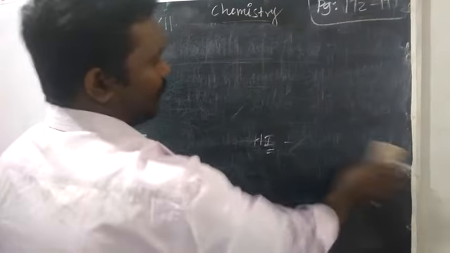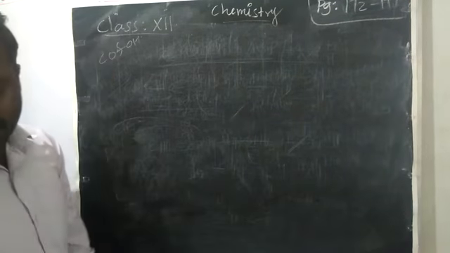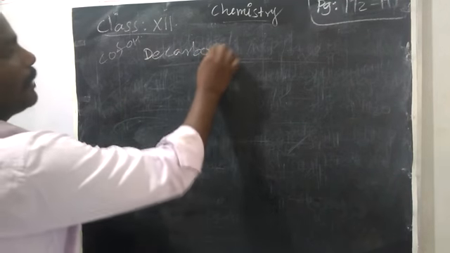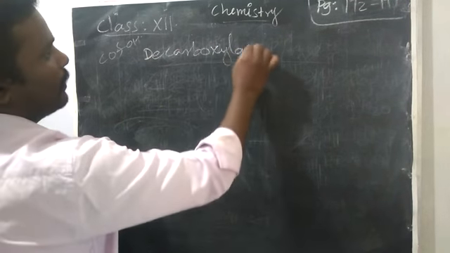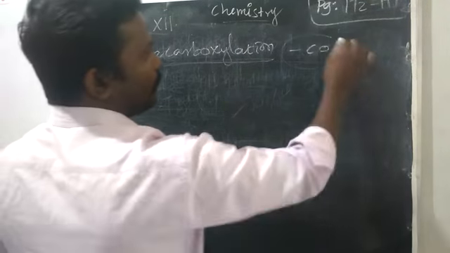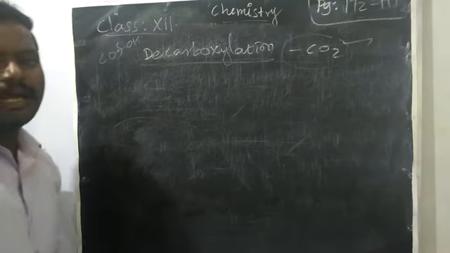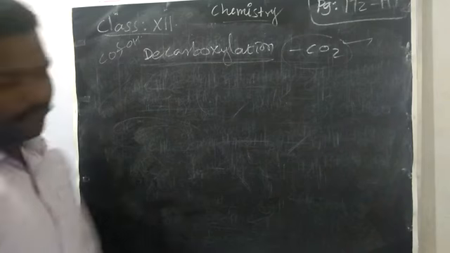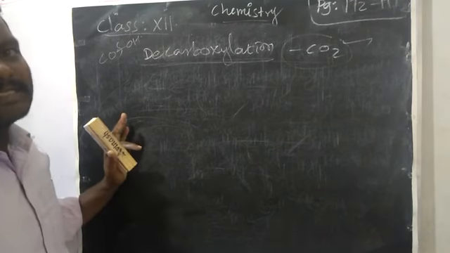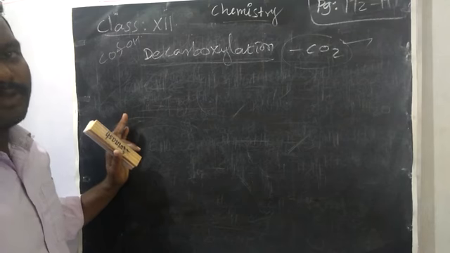Now the next reaction is decarboxylation. Decarboxylation means what? Removal of CO2. We want to remove the CO2, carbon dioxide. So first we are going to take sodium acetate. What is the molecular formula for sodium acetate?